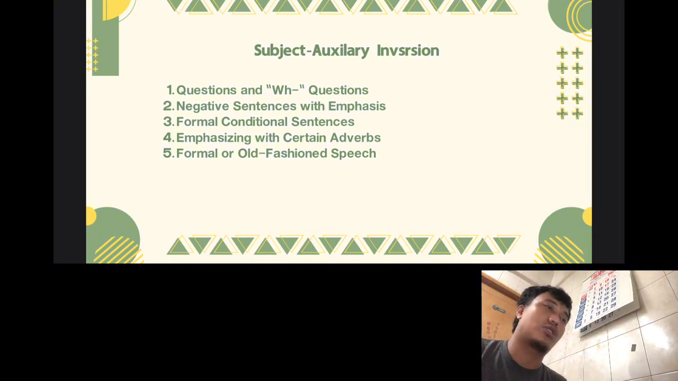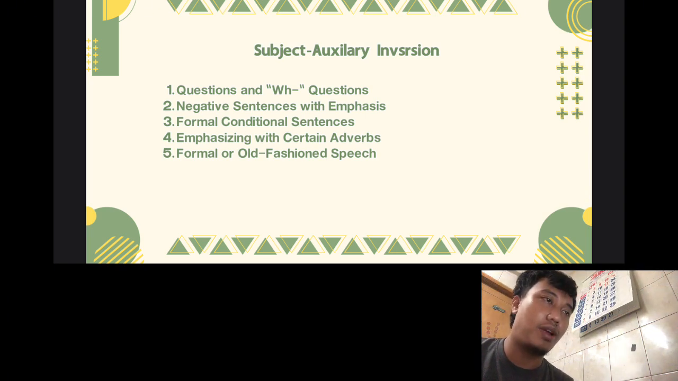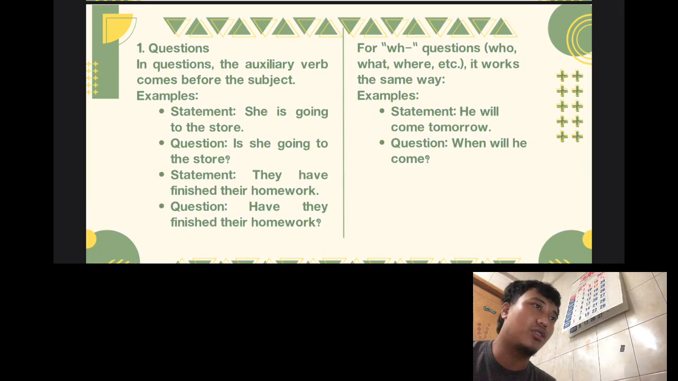First form is questions. A question is divided into two parts: the first is yes/no questions and WH questions. Number two is negative sentence with emphasis. Number three is formal conditional sentence. Number four is emphasizing with a certain adverb. And number five is formal or old-fashioned speech.